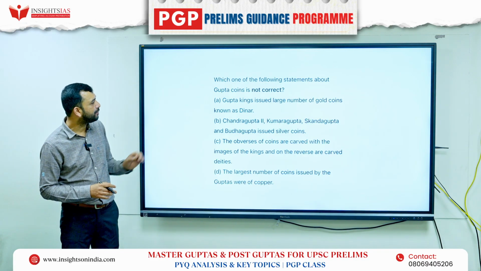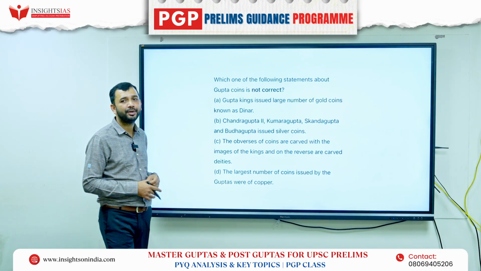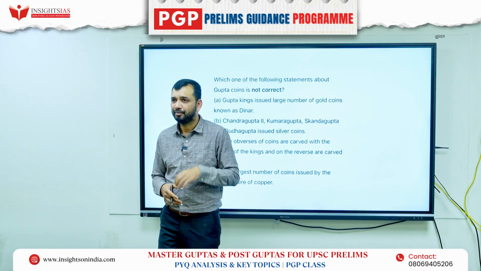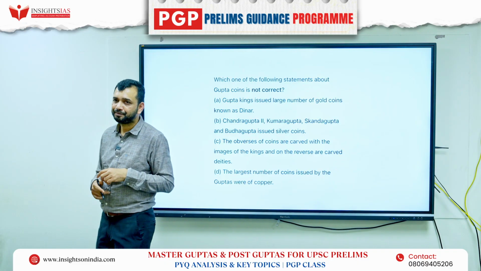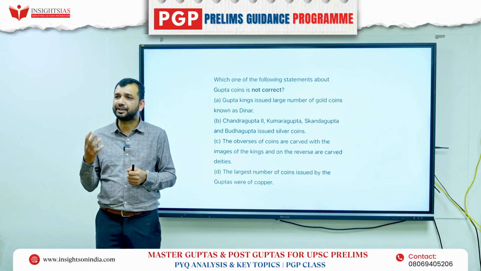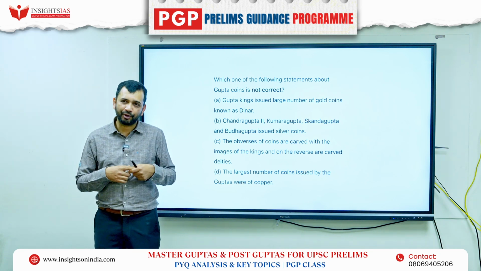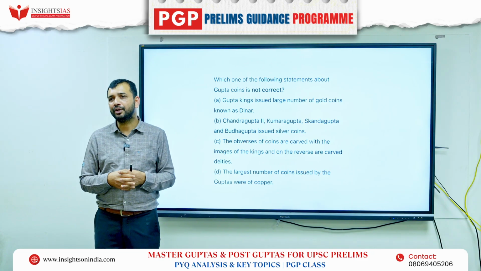Which one of the following statements about Gupta coins is not correct? What do you know about the numismatics of the Guptas before looking into the answer? Which metal coins were they known for? Gold coins, they were majorly issuing the gold coin called dinars, right?